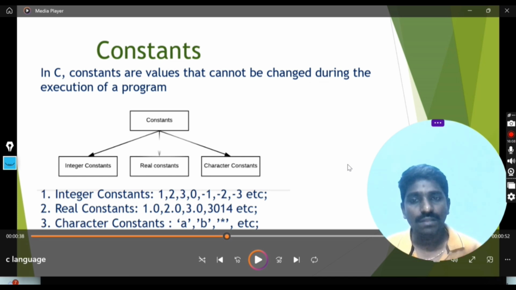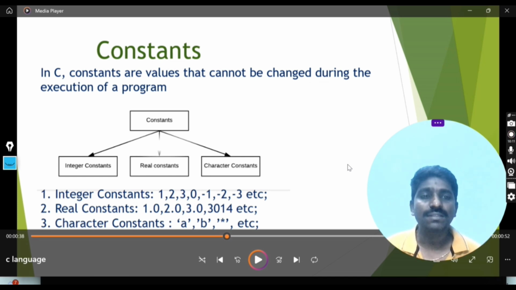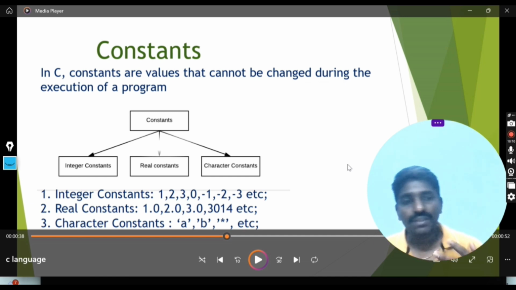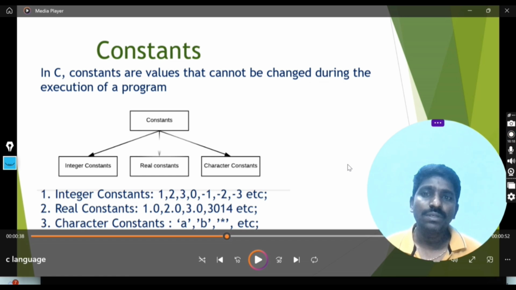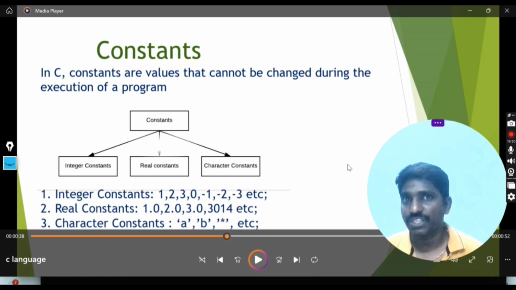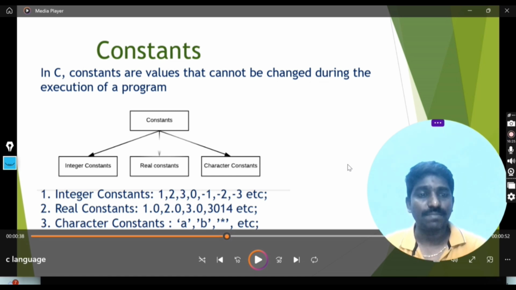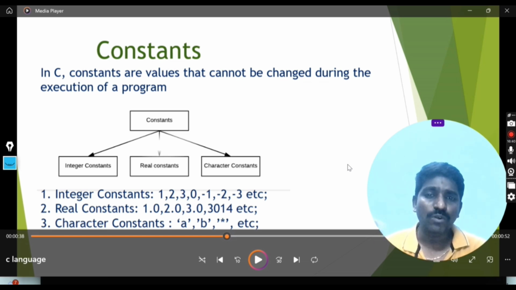In the entire program, if any modifications are changed, other than the constant, I am able to change, but the constant I can't change here. So here, constants are of three types majorly. What are they? Integer constants, real constants, and character constants. So just remember this and memorize it. Then day by day we have to practice a number of times, then it will be registered.